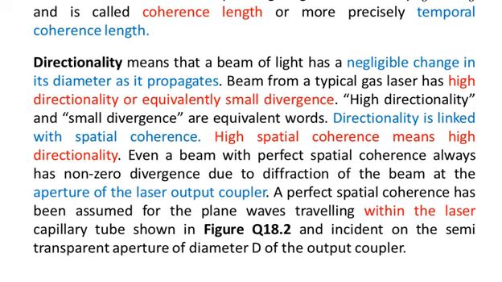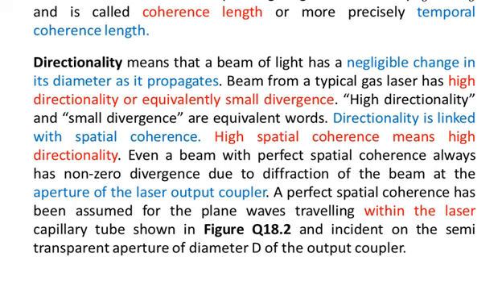Now let's come to the property of directionality. Directionality means that a beam of light has negligible change in its diameter as it propagates. Beam from a typical gas laser has high directionality, or equivalently small divergence. High directionality and small divergence are equivalent words. Directionality is linked with spatial coherence. High spatial coherence means high directionality.